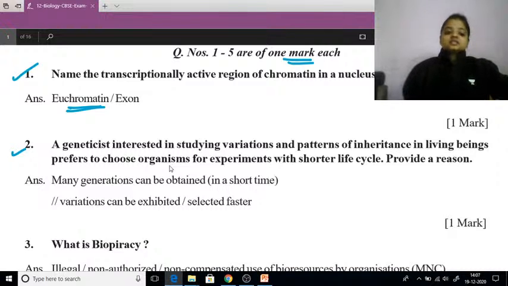A geneticist interested in studying variation and pattern of inheritance in living beings prefers to choose an organism for experiment with a short life. Provide a reason.